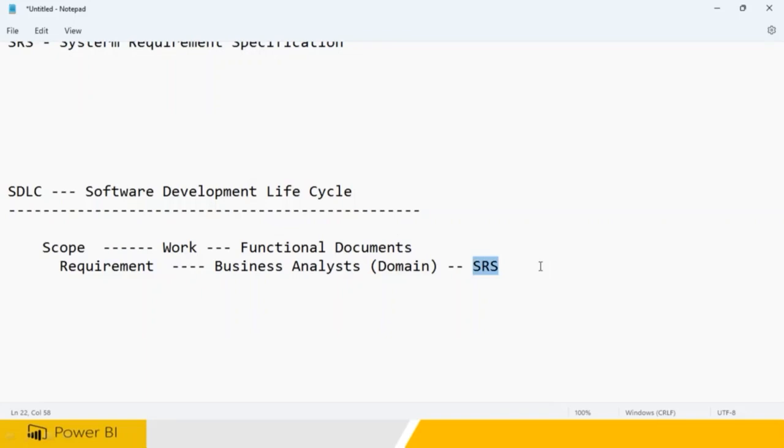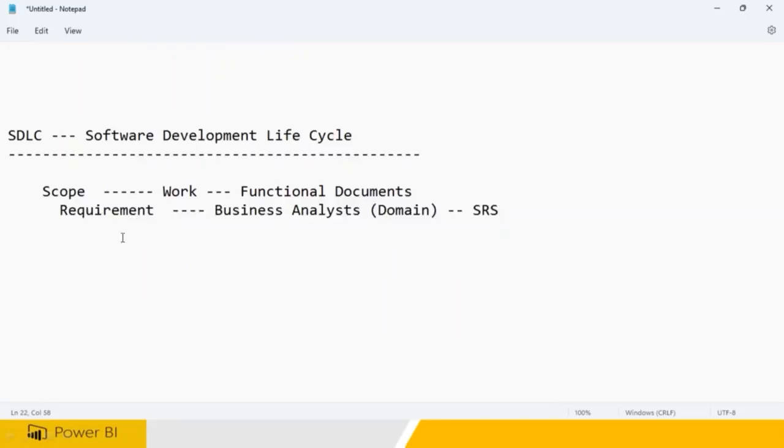Sir, is it a three-star hotel or is it a five-star hotel? What is the cost you're looking for? A lot of things. What is the interior work that you're going to be looking out? A lot of things they'll be talking about in this. Clear? So requirement will be like that. So requirement you need to gather after understanding the scope.